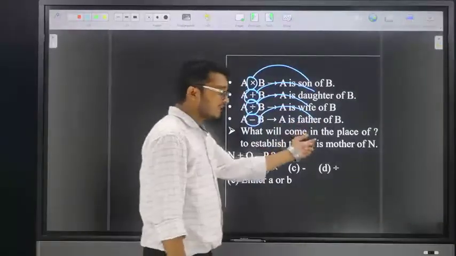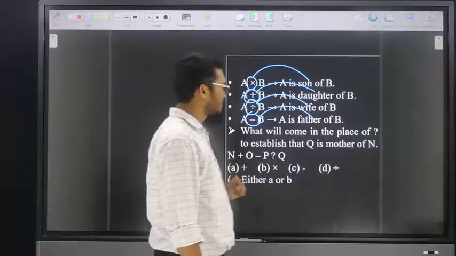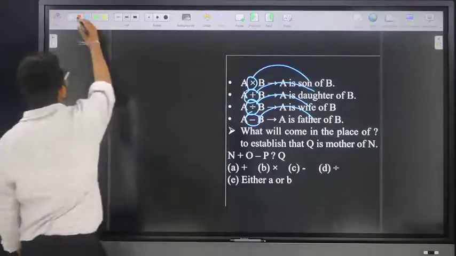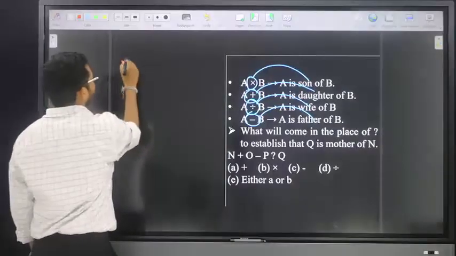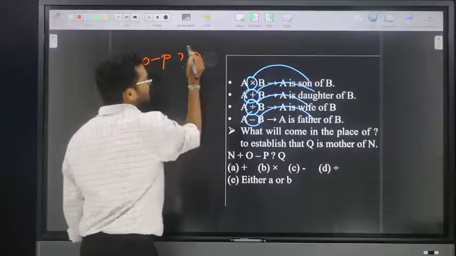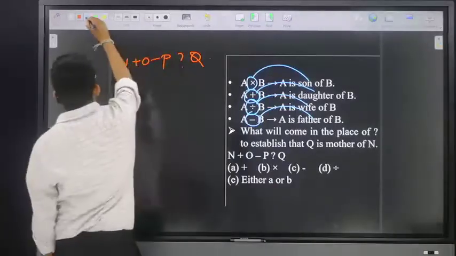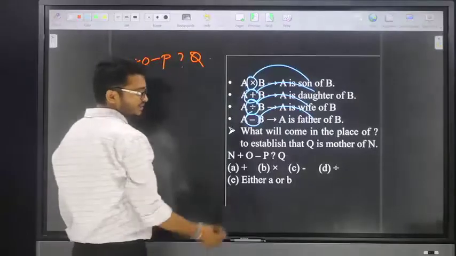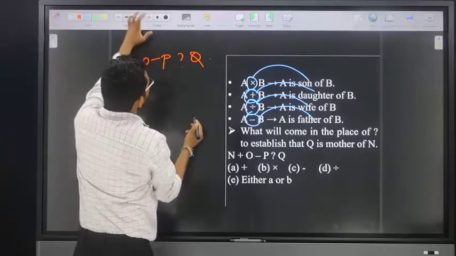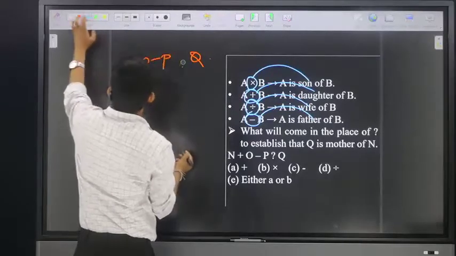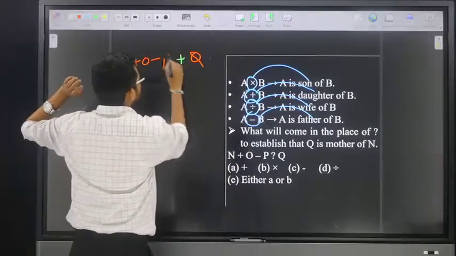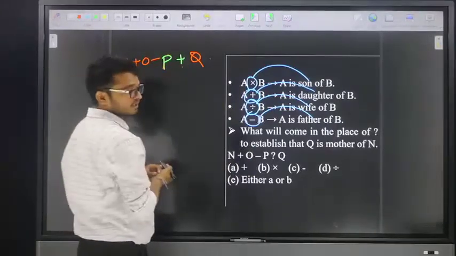What will come in place of the question mark to establish that Q is mother of N? Suppose, friends, check here. The given statement is N plus O minus P question mark Q. Suppose we take option number 1, the first option, P, in place of the question mark. Now solve here.